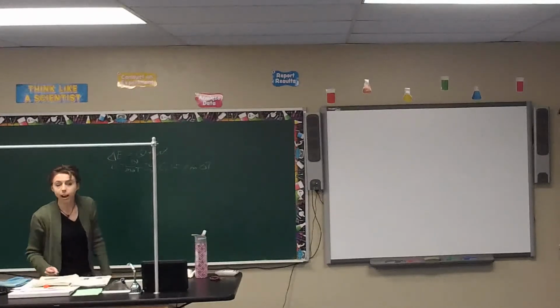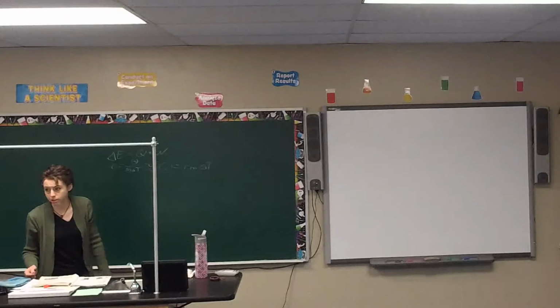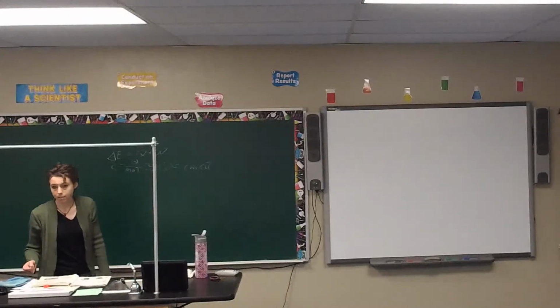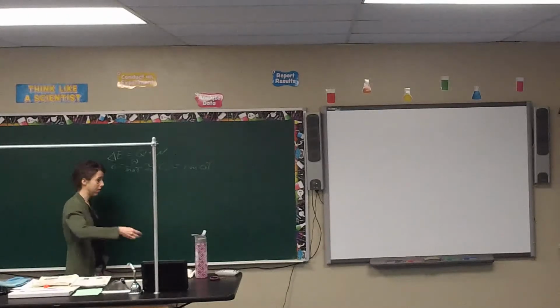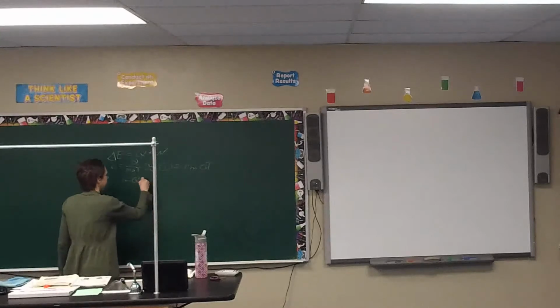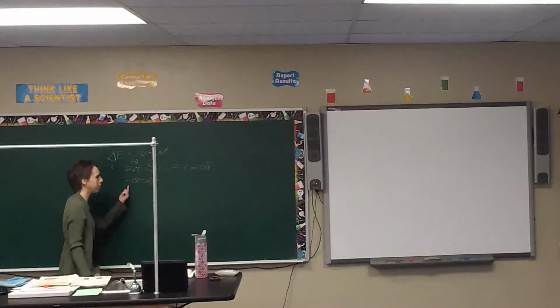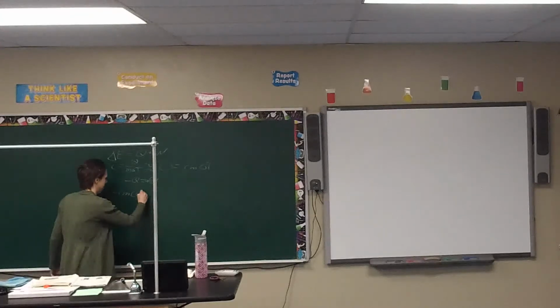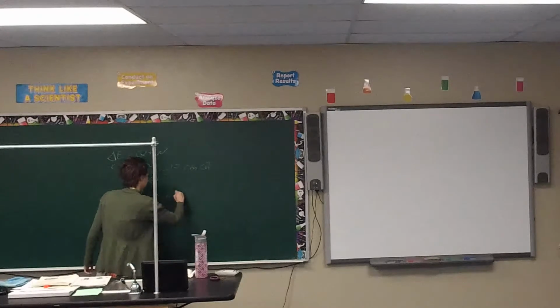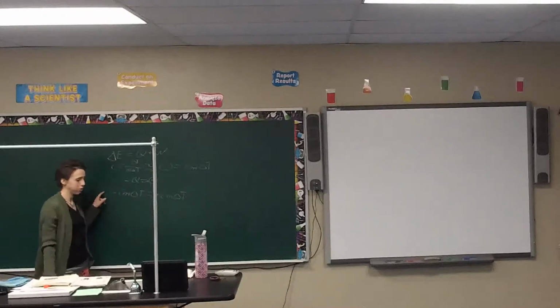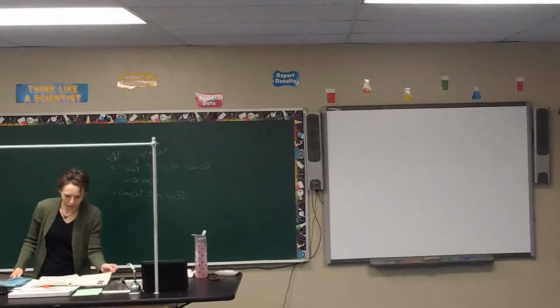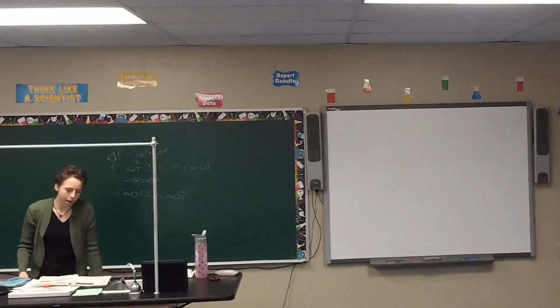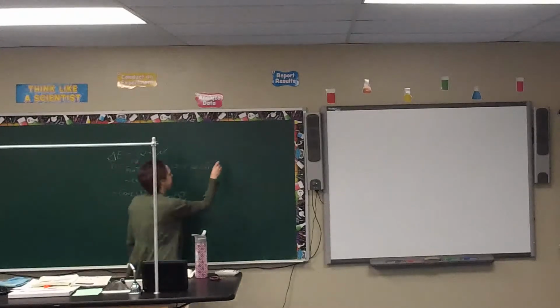Alright, if you're working with a calorimeter, what type of equation do you use? Alright, but you don't give it in this form, so what do you use? Negative m C delta T. There you go. And then positive. And you just plug in all of your variables for it. So this is for a calorimeter. Alright, what if you're going from one state to another?